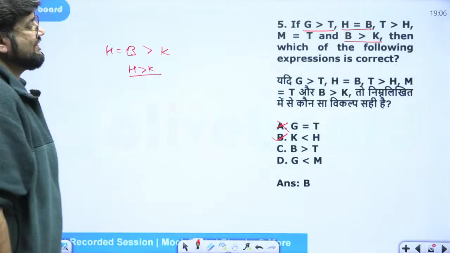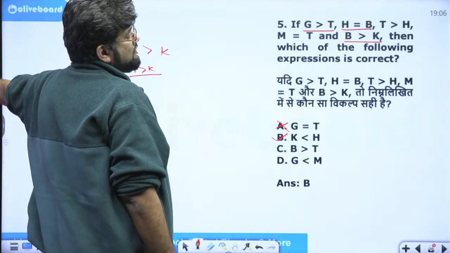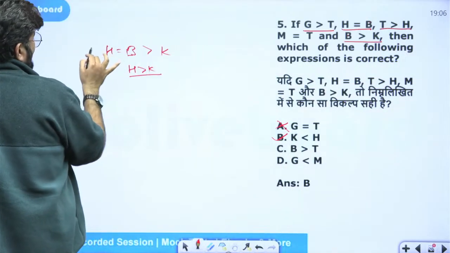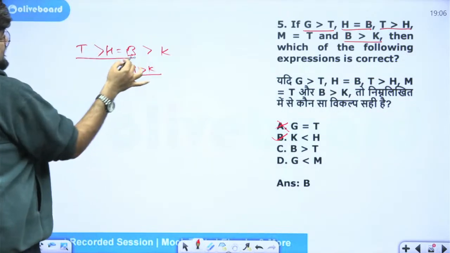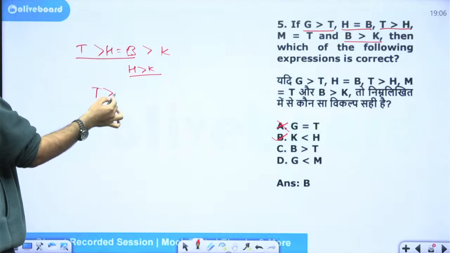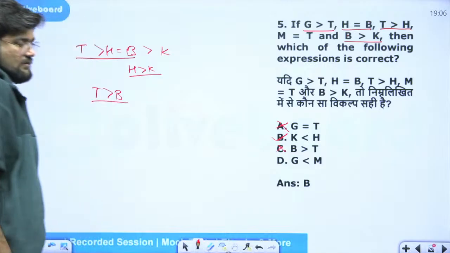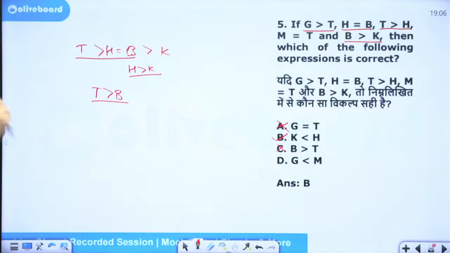T is greater than T. How can I join B and T? Again, I can see T and H and B and H here. So T is greater than H. I can write it here only. Between B and T, what is the relationship? T is greater than B. But here it is saying B is greater than T. T is less than T is right, but B is greater than T is not right.